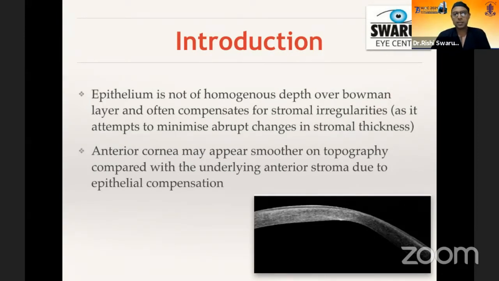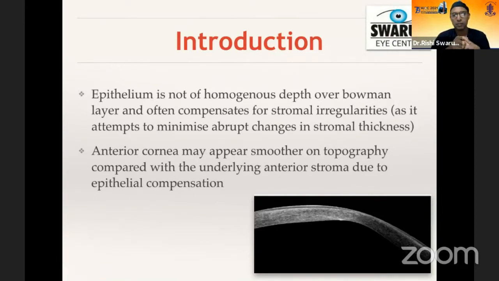So epithelium is not a homogeneous layer. It has different thickness in the center compared to the periphery. And we know that the epithelium is the greatest kind of smoothing agent. If you have irregularities in the stroma, it fills up these irregularities and compensates for all the bumps in the underlying layers so that the surface remains smooth for us to see well.